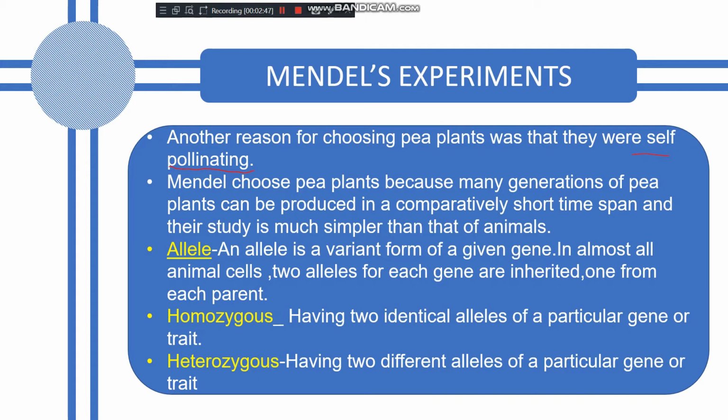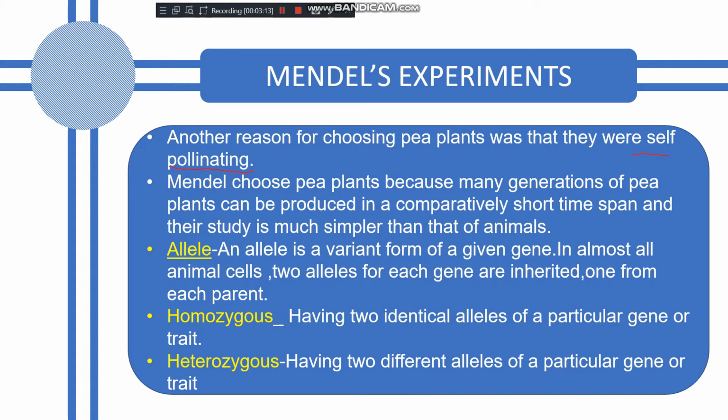Then Mendel chose the pea plant because many generations of pea plants can be produced in a comparatively short period of time, because their lifespan is very short. In a very short period of time, they start producing seeds. So in one year, Mendel can study one or two generations. That's why he selected the pea plant.